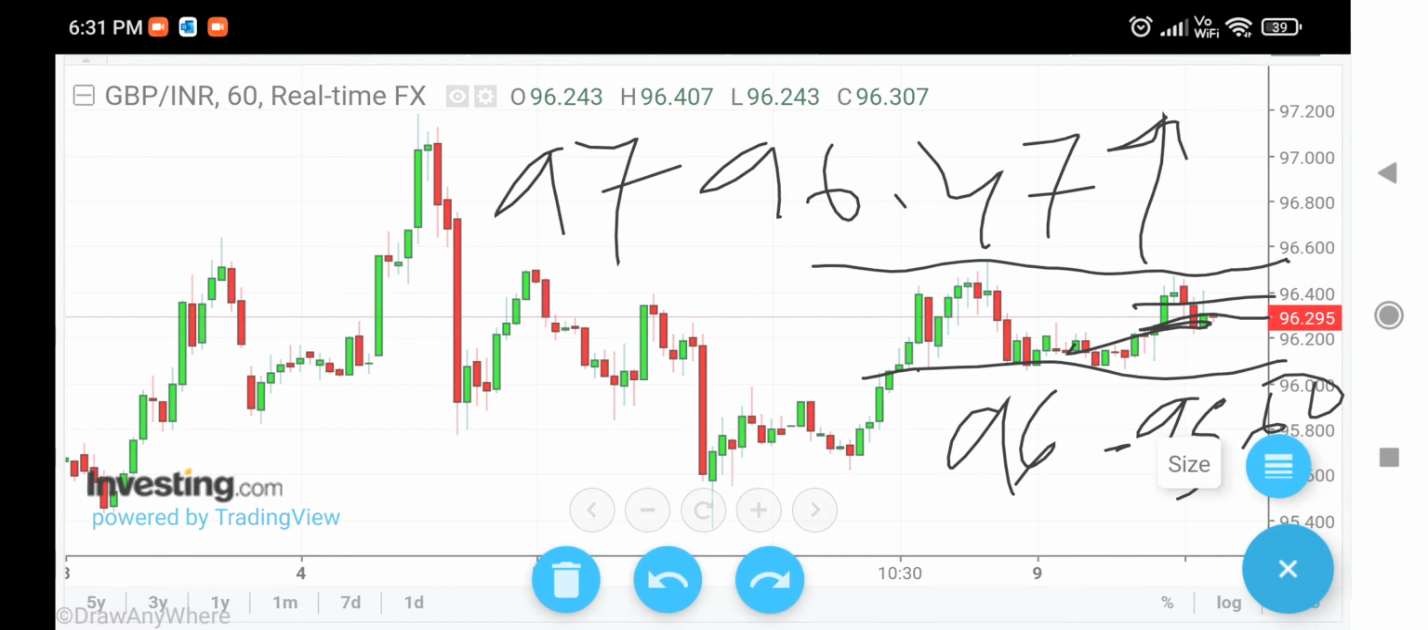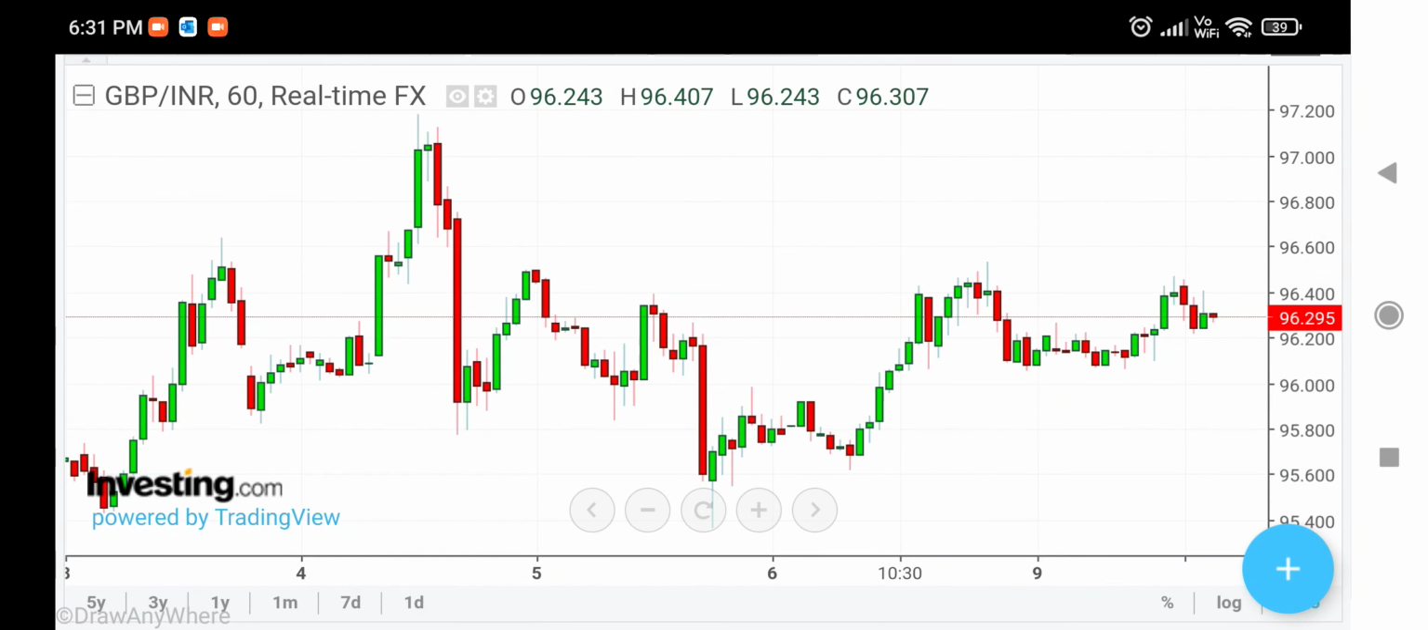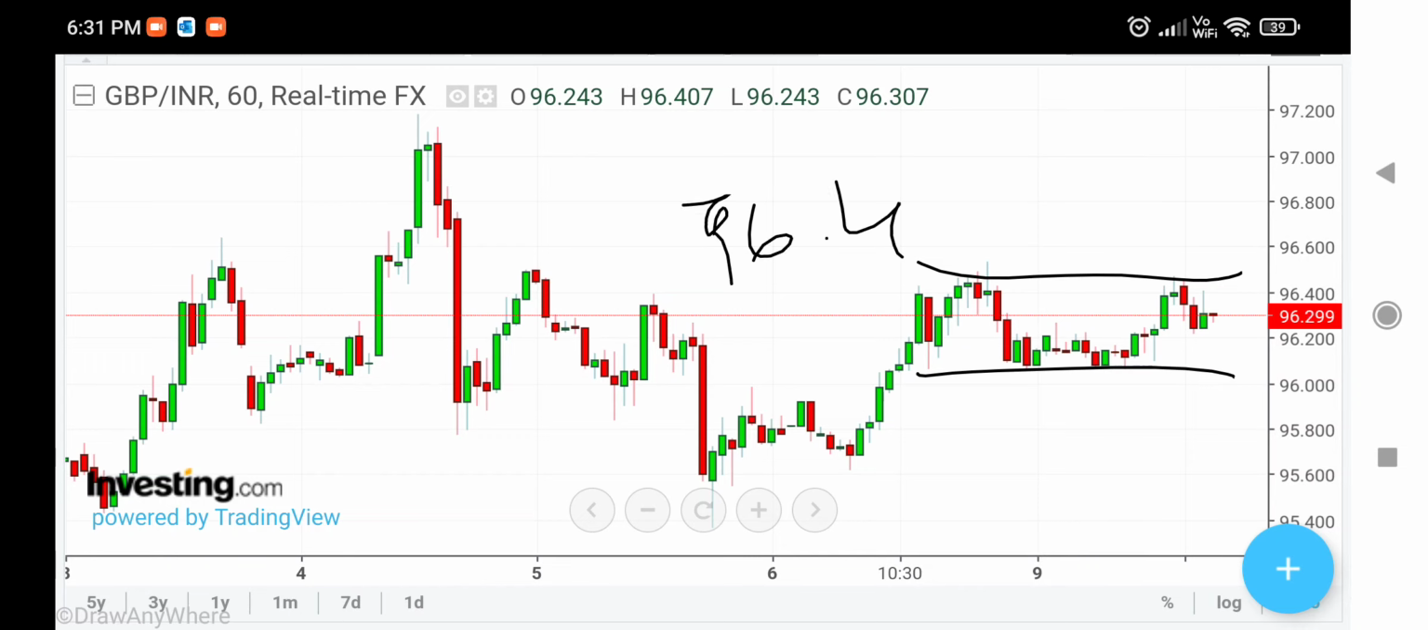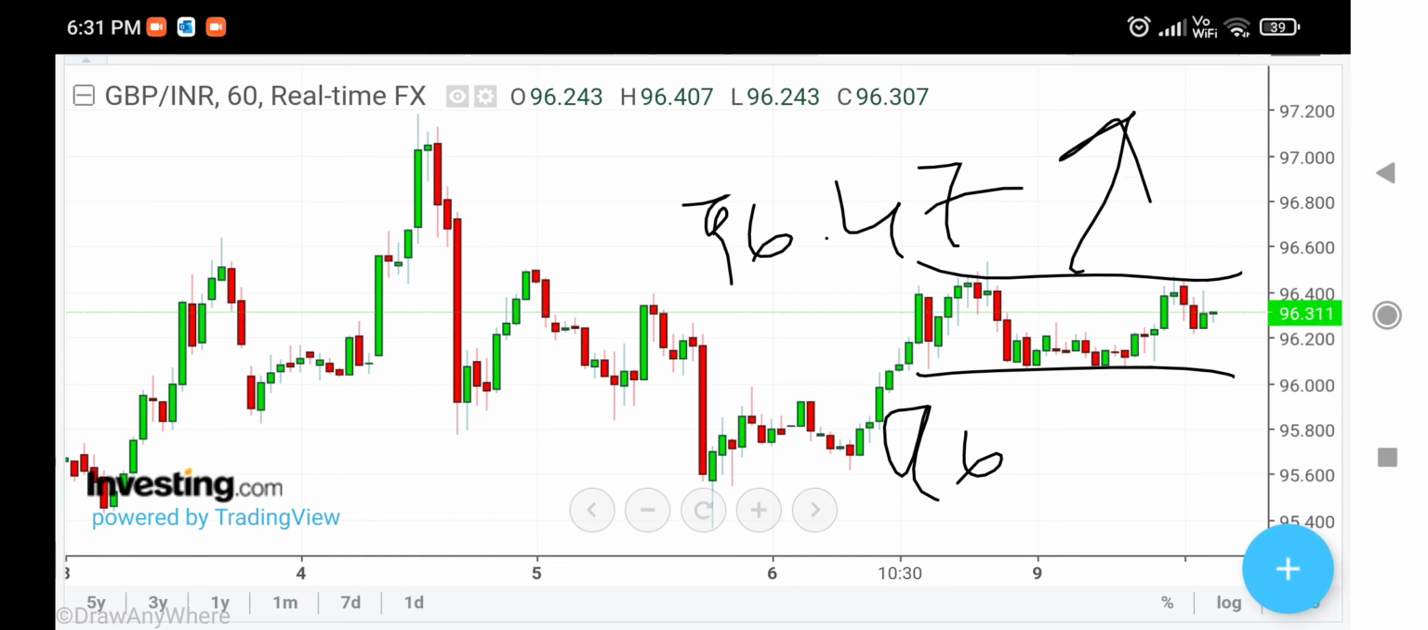So for tomorrow, clearly the two levels I am going to be watching are, on the top side, 96.47, and on the bottom side, 96. So in between, if it is trading, then we'll give the trading calls. But above 96.47, it is sure a breakout to 97 and above. Below 96, it will go to 95.60. These are the levels that we will track for tomorrow's trade.